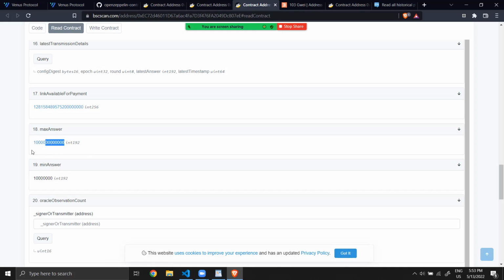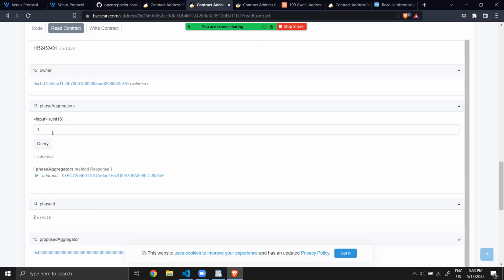I don't know how they react by code. We could check, but not now. But what they did is, at one moment, it reached that min answer, and they modified it with a new contract, a new aggregator. It's this one, query 2.